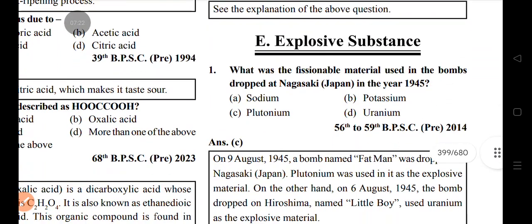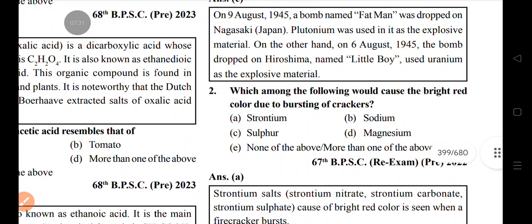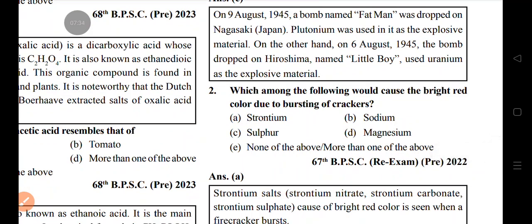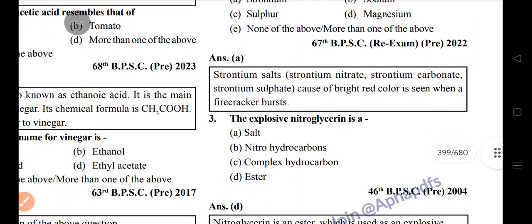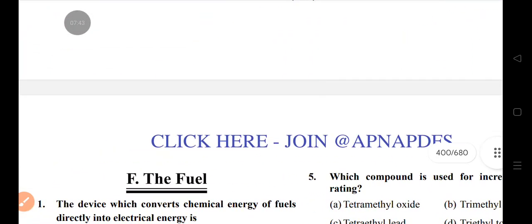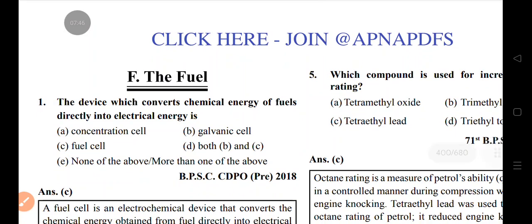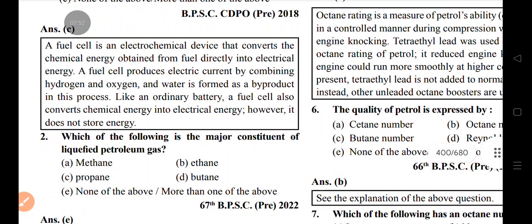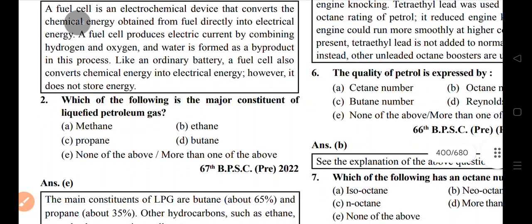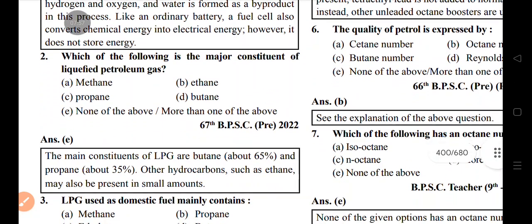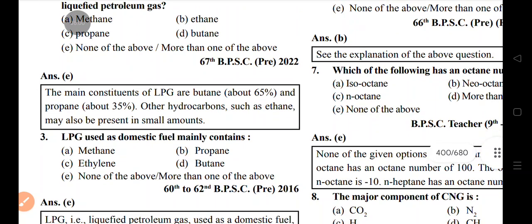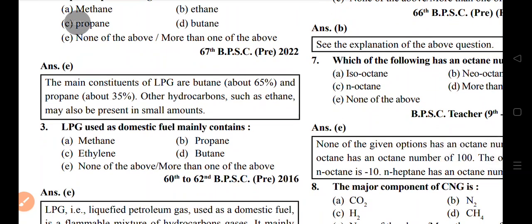Explosive substances. Fissionable material used in the bomb dropped at Nagasaki: plutonium. Which among the following would cause the bright red color in bursting crackers? Strontium. The explosive nitroglycerin is an ester. Fuel. The device which converts chemical energy of fuel directly into electrical energy is the fuel cell. Which of the following is a major constituent of liquefied petroleum gas? Butane, propane, ethane also.